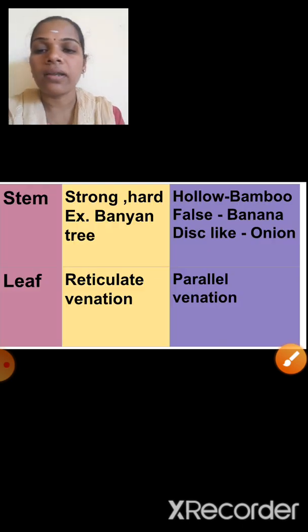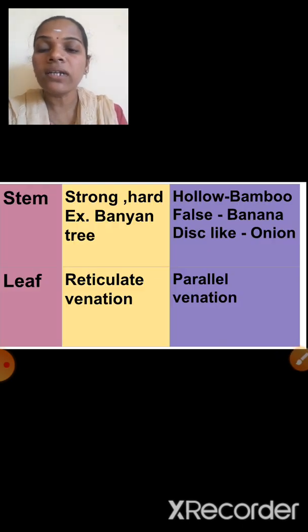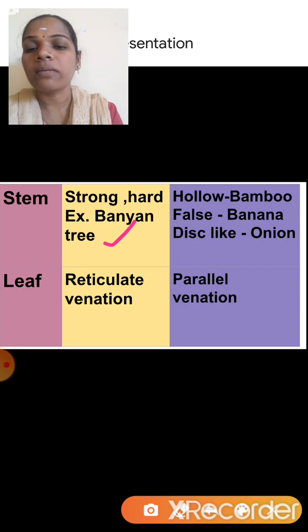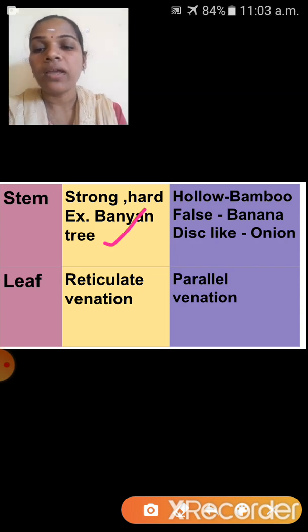Yes, stem. Next one is stem. The dicotyledonous plants have strong and hard stem. Example here, banyan tree.